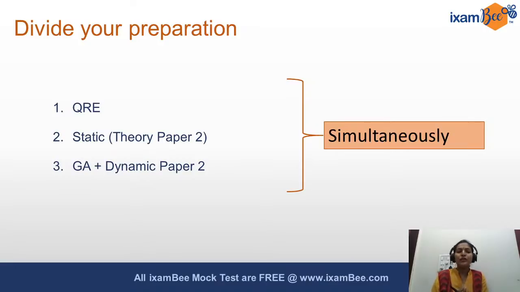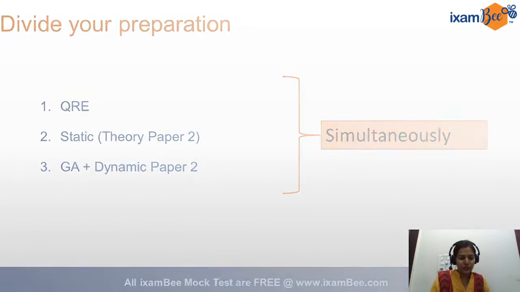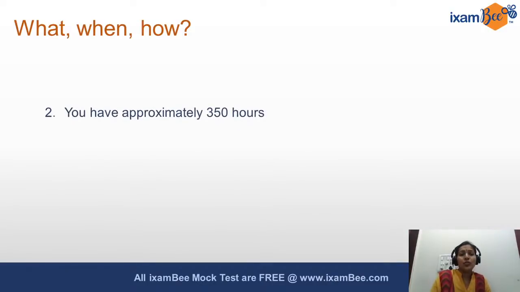As I was telling you, just clearing the cutoff stated there, 30% for QRE and GA and 40% for paper 2, will not qualify you for phase 1. Overall also you need to get the cutoff of 40%. So you need to give that buffer. There should always be some buffer stock with you, and that is what you should always keep with you. Okay, now how much time do we have?